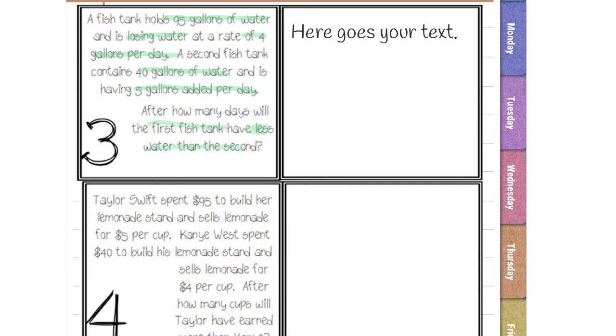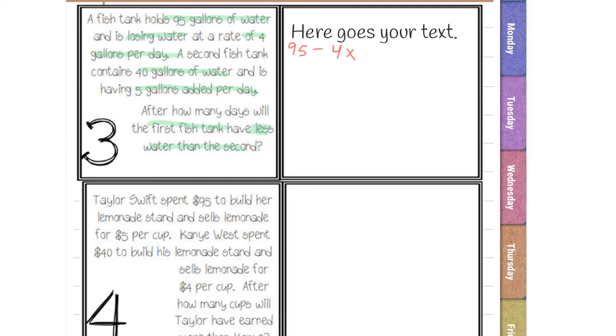So let's go ahead and start with the first fish tank. It holds 95 gallons of water. That is our constant, right? That's not being changed. And it says it is losing water at a rate of 4 gallons per day. So if it's losing, that means it's being subtracted, 4x. We put the x because we don't know how many days are going by. Now, that's the first fish tank.